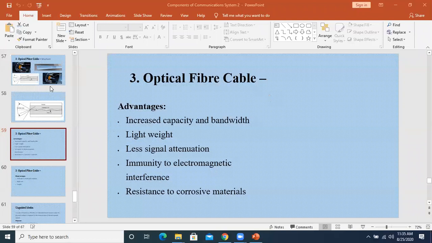Fiber optic cable uses the concept of reflection of light through the core made up of glass or plastic. The core is surrounded by a dense glass or plastic covering, the cladding. Basically, it is a glass or plastic wire that reflects light. The advantages are increased capacity and bandwidth, lightweight, less signal attenuation, immunity to electromagnetic interference, and resistance to corrosive metal. The disadvantages are that it is difficult to maintain, has high cost, and is very fragile.